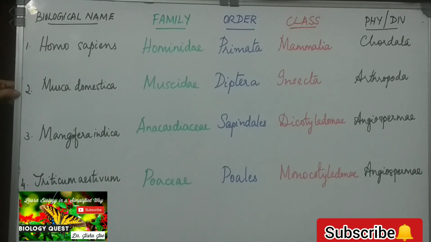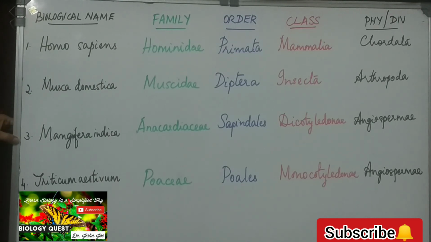Coming to the second example, the scientific name of the house fly, Musca domestica. Which is the species name? Domestica. Which is the genus name? Musca. It belongs to the family Muscidae, order Diptera, class Insecta, and phylum Arthropoda.